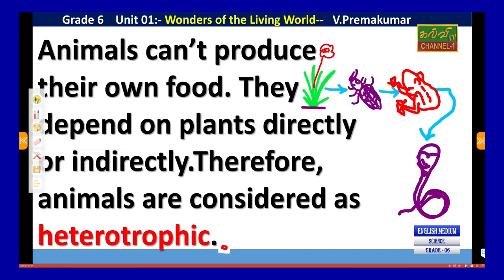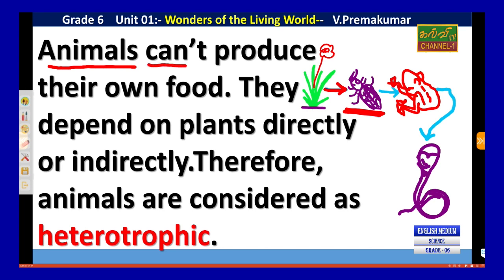So now see this kind of organism, say this insect. It directly eats the plant. Here see the notes: animals can't produce their own food. Why? Only plants can do photosynthesis.